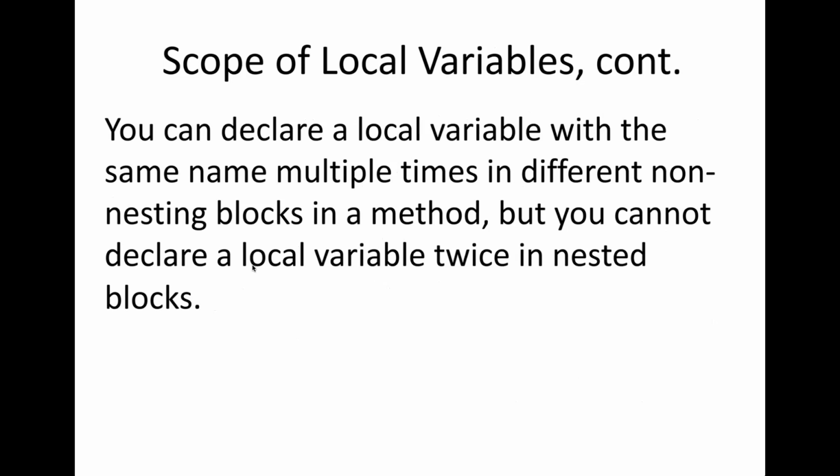This is to say that once a local variable is defined inside a particular scope or a block of code, you cannot declare the same variable twice. This is kind of obvious, which means even if you don't have this block of code, and simply just write integer i equals 5, for example, you declare and also define this variable i once. You cannot do it again in the following line and set it to something else. This will give you a compilation error. This means that this variable i is unique within that block of code. Let's look at some of the examples.